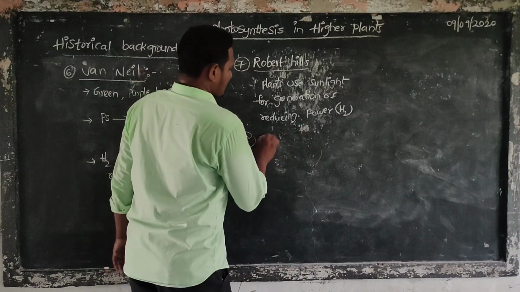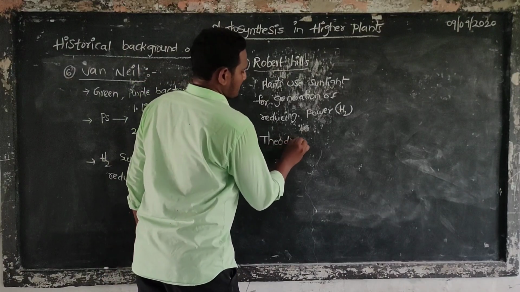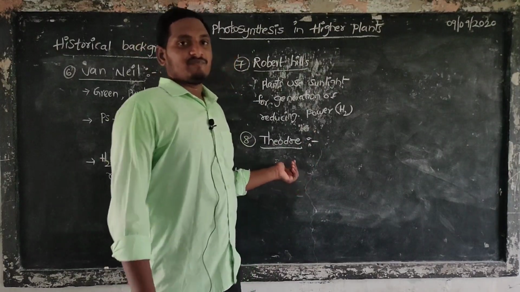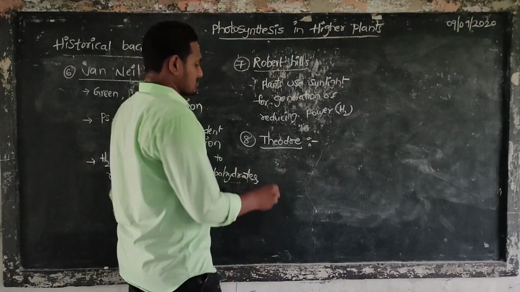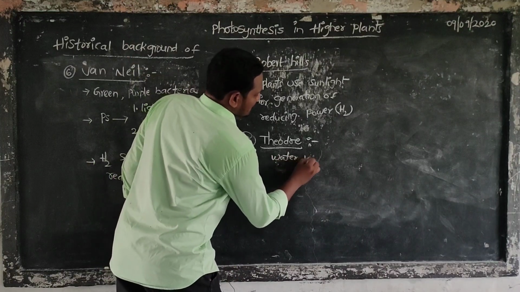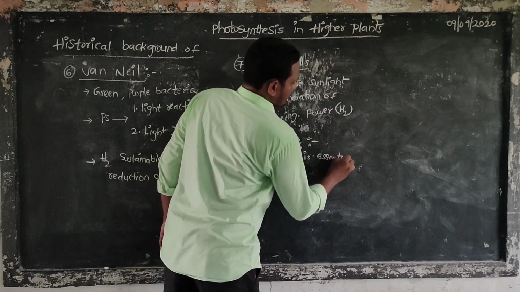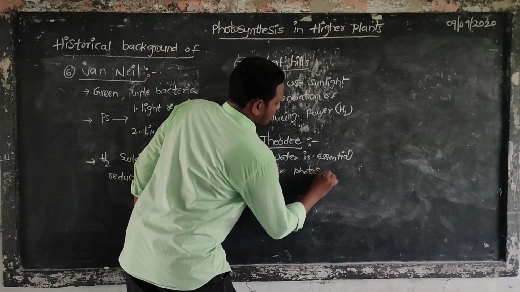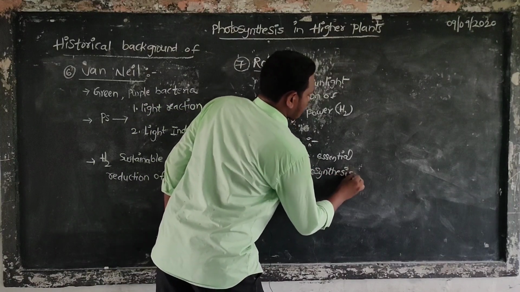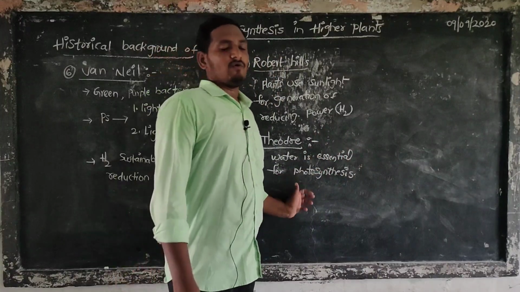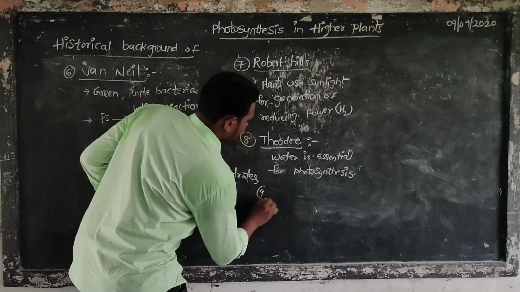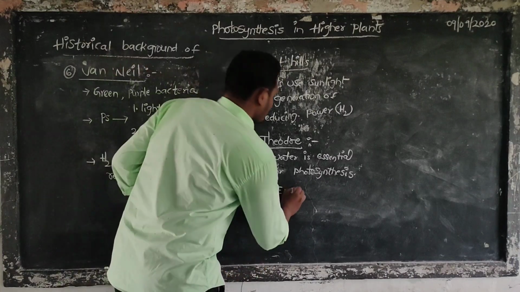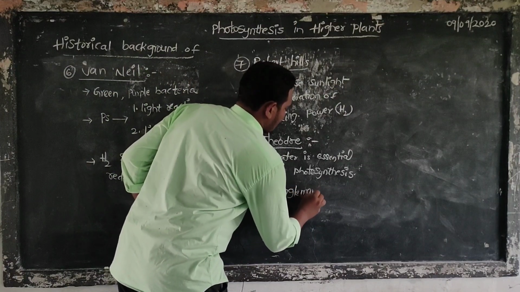Next scientist, Theodore. This scientist said that water is essential for photosynthesis. Water is essential for photosynthesis. Next scientist, Engelmann.